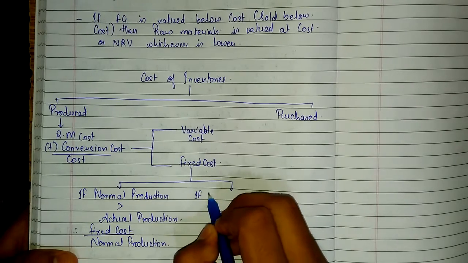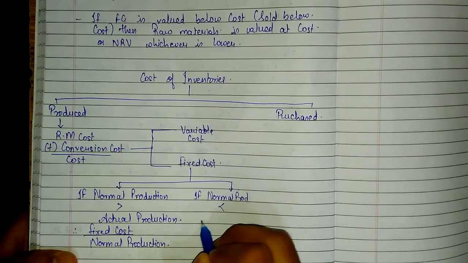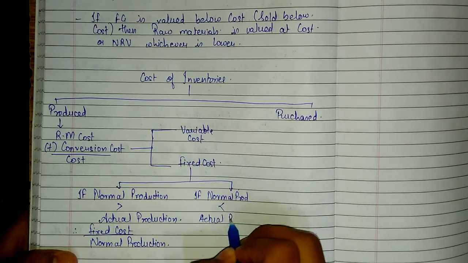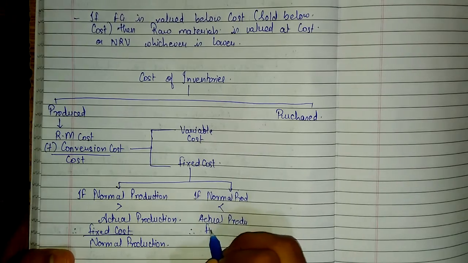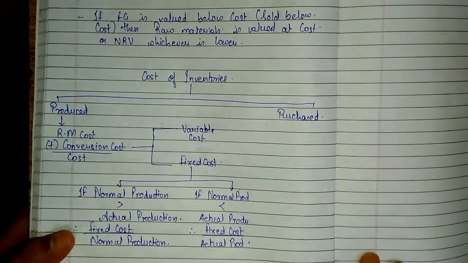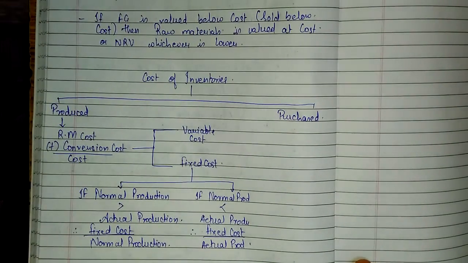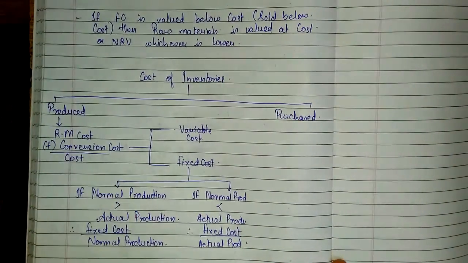If normal production less than actual production, therefore fixed cost divided by actual production. Please don't strain on it right now, please copy it down. When I'll be teaching cost accounting to you all, that time we'll come back over here and I'll explain you again.